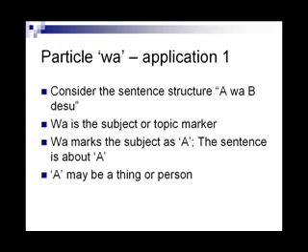Let us look at one application of the particle wa. Wa is a very popular particle. Consider the sentence structure A wa B desu. Wa is a subject or topic marker. Wa marks the subject as A by following it. A is the subject. The sentence is about A. B is a statement about the subject. A may be a thing or person or a place.